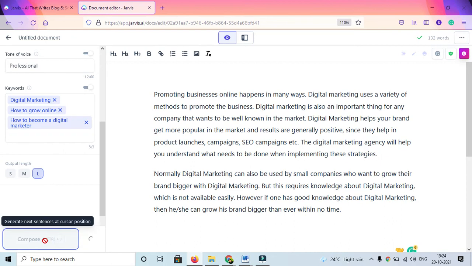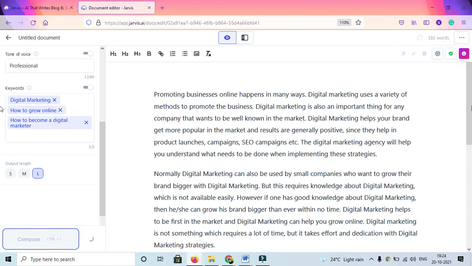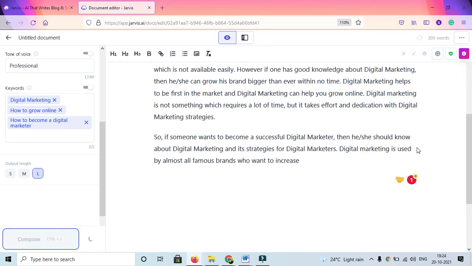Now when it comes to composition of content and you do it for, let's say, the free version, you may not get such amazing results, but with the paid version your results will be very appealing.